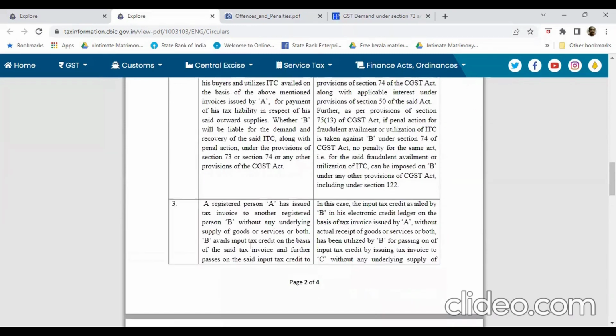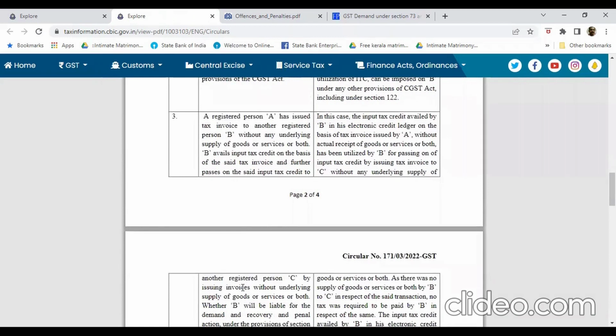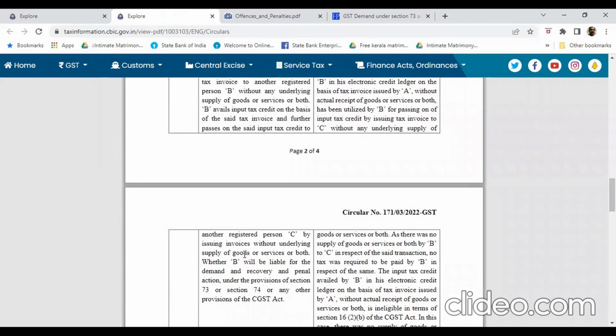Then the third situation: a registered person A has issued a tax invoice to another registered person B without any underlying supply of goods or services or both. B avails input tax credit on the basis of the said tax invoice and further passes on the said input tax credit to another registered person C by issuing invoices without underlying supply of goods or services or both.